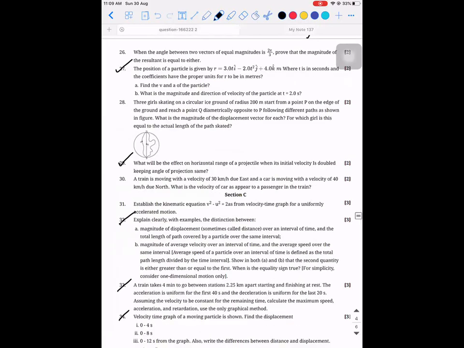Explain clearly with examples the distinction between magnitude of displacement, which is sometimes called as distance, over an interval of time, and the total path length covered by the particle over the same interval. So what are they trying to say?